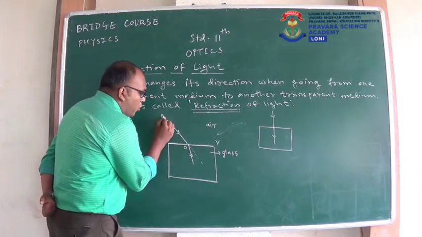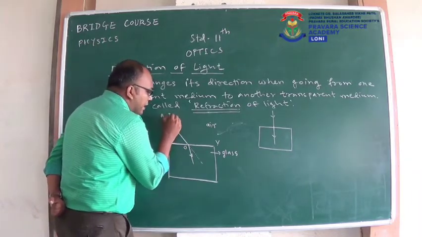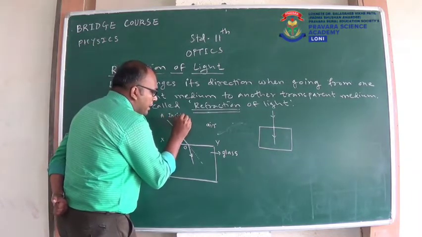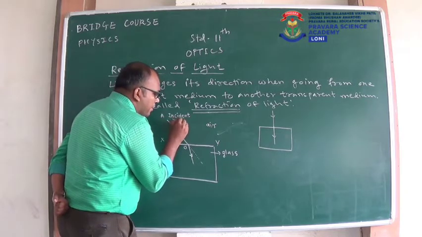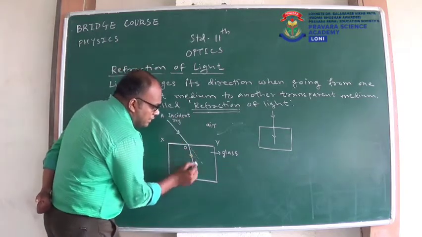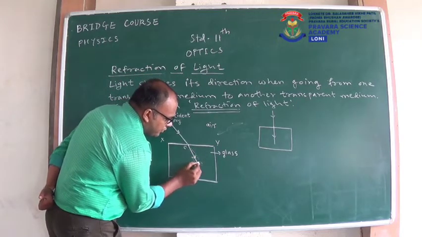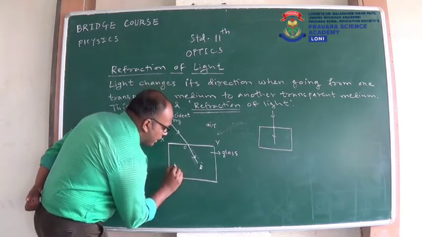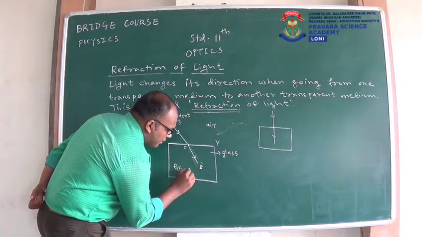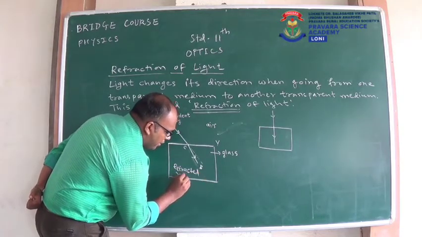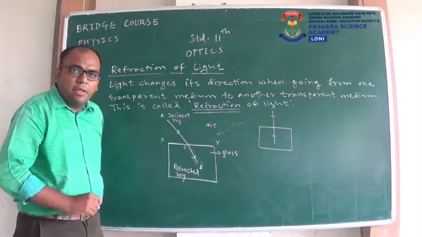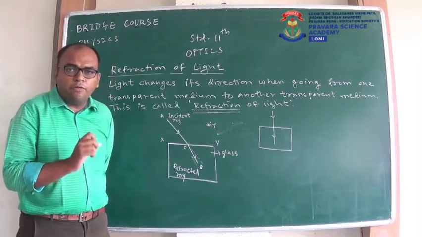This ray AO will be the incident ray. Now this OB will be the refracted ray.